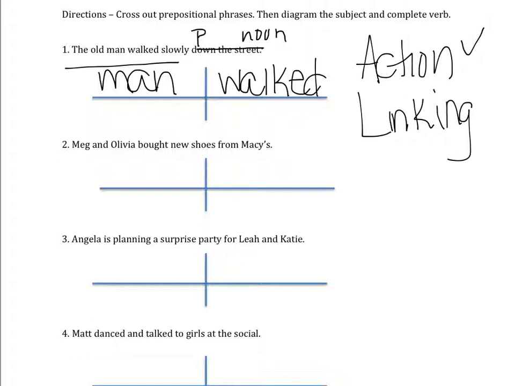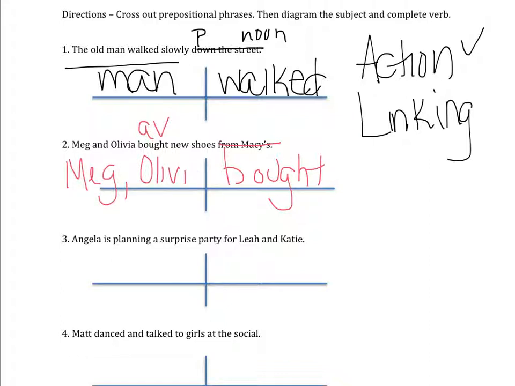In the next one, we know that the prepositional phrase is from Macy's. What's the verb? I don't see any linking verbs. No am, are, is, was, were, be, been, or being. It must be an action verb. There it is, bought. Who bought? Meg, Olivia. Two subjects. We call two subjects compound subjects.